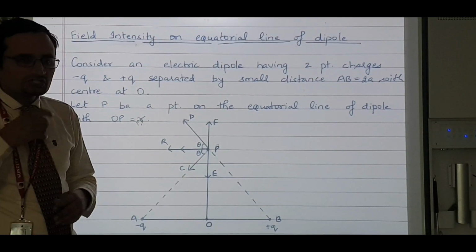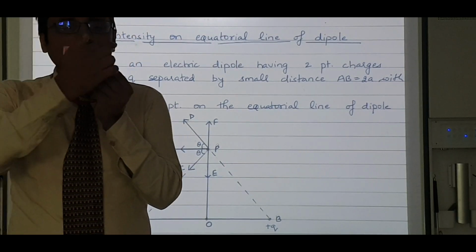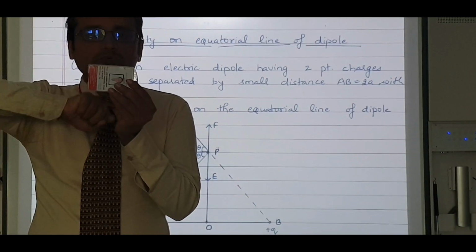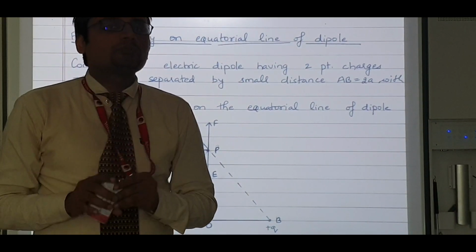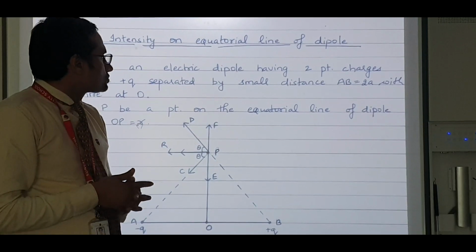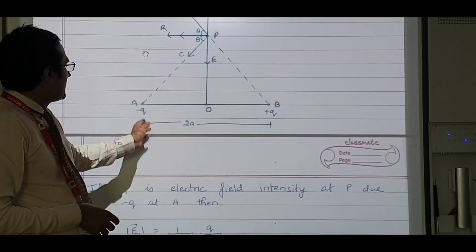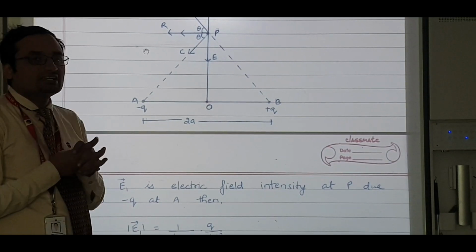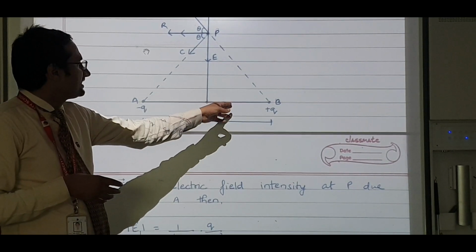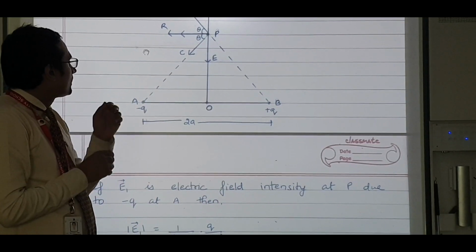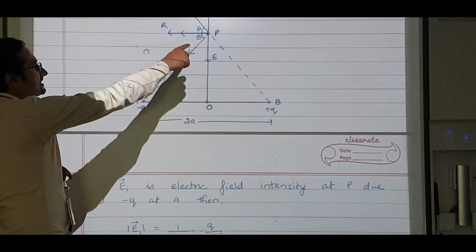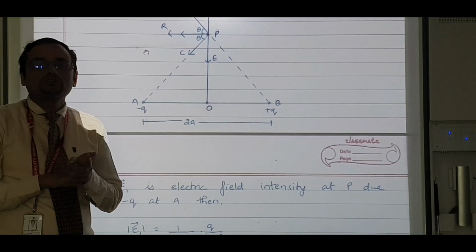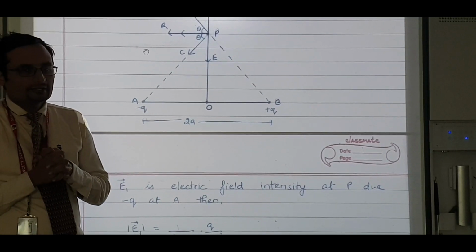Now if you remember, I was sharing with you that in the first case I took the axial line. Now I want to find out on the equatorial line. Again, this is a very important derivation for you people. So again, what have I done? I have taken a dipole, minus Q plus Q. O is the center, 2A is the distance. That means this distance is A, this distance is A. And this point P is again the point at which I want to find out the electric field intensity.